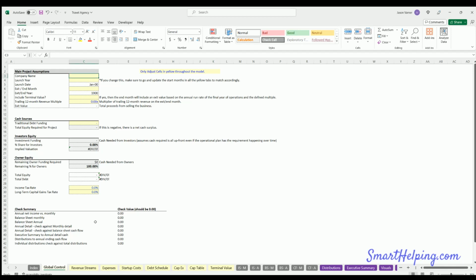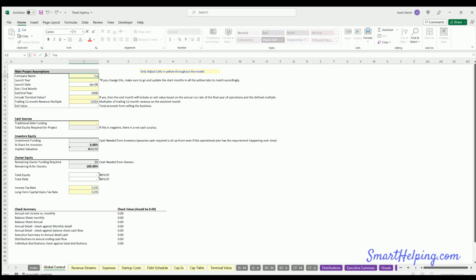So let's get started here. In financial modeling, we want to figure out what's the startup cost, what's the burn, how much equity we're going to need to keep the cash above zero over time, and how we can adjust for all these different assumptions directly related to how a travel agency operates.